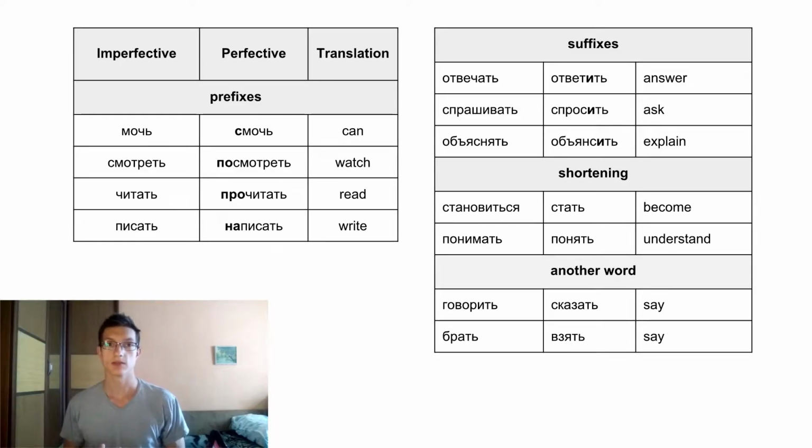So first let's talk about possible formations. As you can see, there are different ways to make a verb perfective. First, you can add prefixes. For example, мочь, смочь, смотреть, посмотреть, читать, прочитать, писать, написать. And unfortunately, there's no clear rule as to what prefix to add when. So perfective forms have to be remembered.